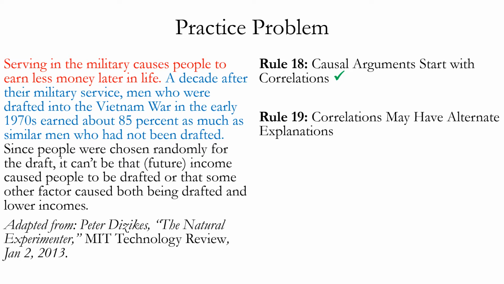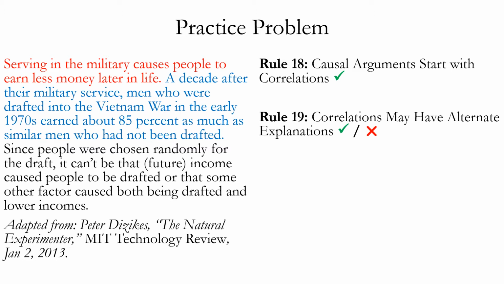Rule 19 says correlations may have alternate explanations. Does this argument do a good job of raising other explanations as possibilities? The answer is mixed at best. The third sentence does introduce alternate explanations, so that's good. It says, since people were chosen randomly for the draft, it can't be that future income caused people to be drafted, or that some other factor caused both being drafted and lower incomes. So this is, on the one hand, raising the possibility of alternate explanations as opposed to ignoring them entirely.